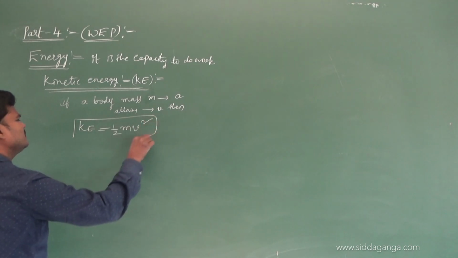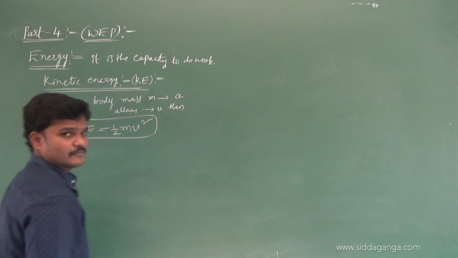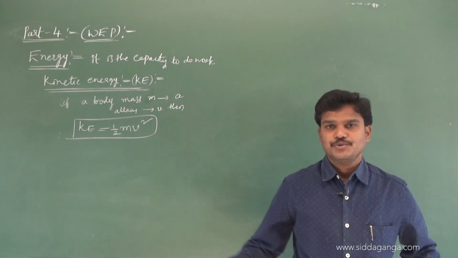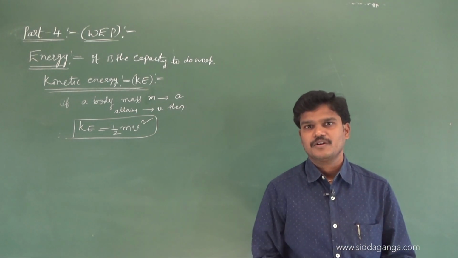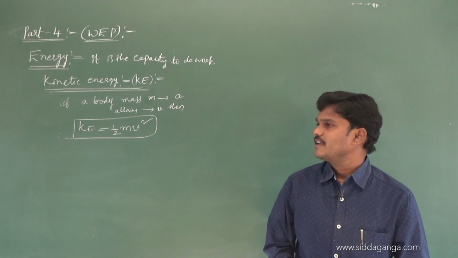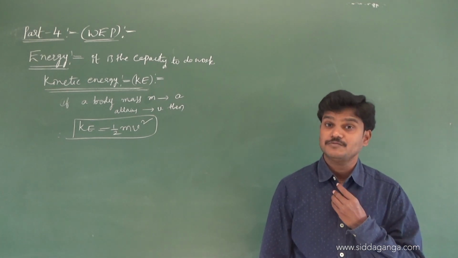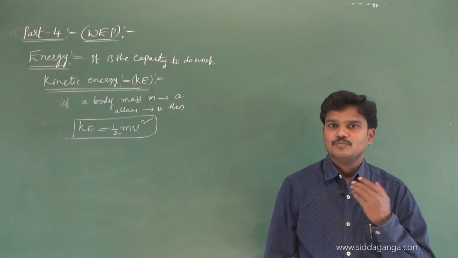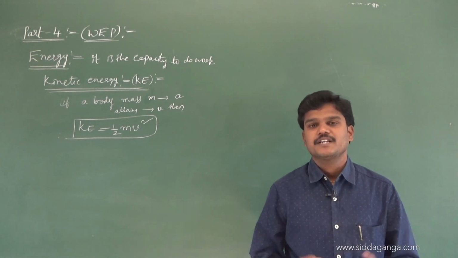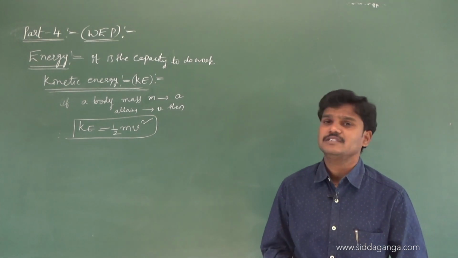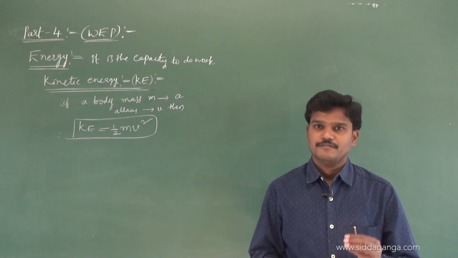See, this is the basic equation, half m v square, otherwise half m u square, where u is the speed of the body. So the expression for kinetic energy is KE equals half m v square.